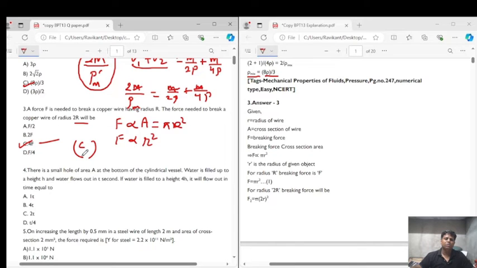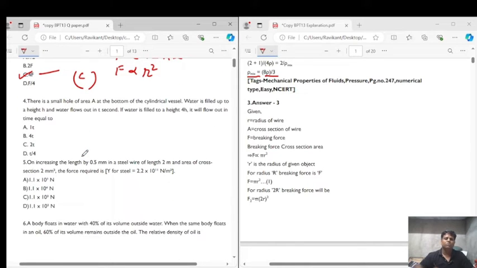Now let's come to question number 4. Question number 4 says that there is a small hole of area A at the bottom of a cylindrical vessel.